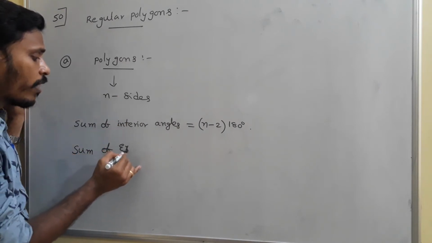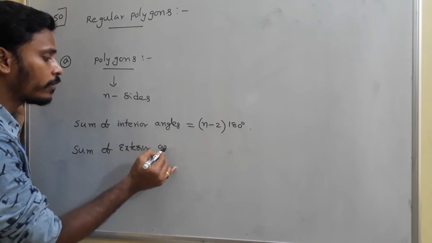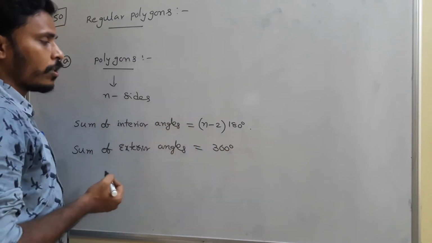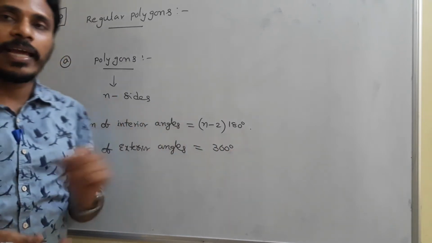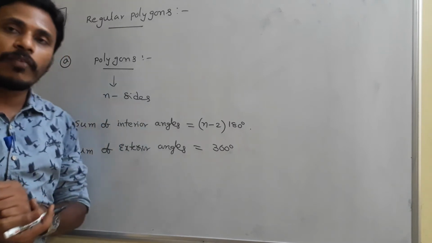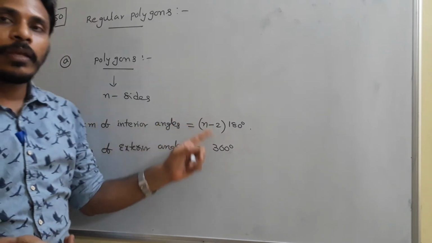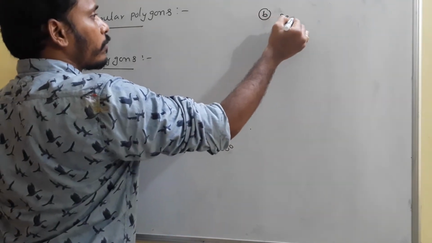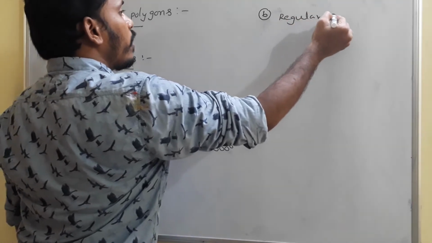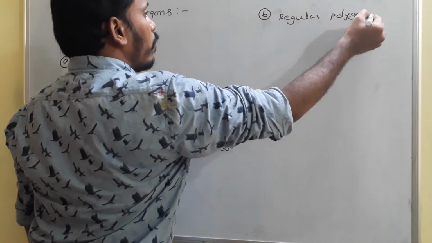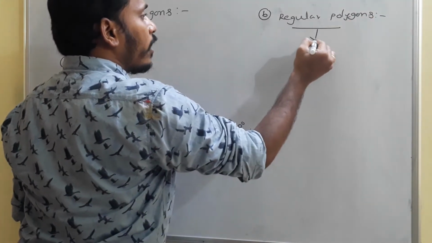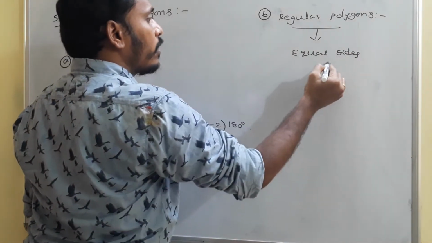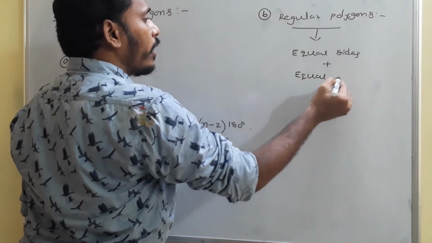Whereas the sum of exterior angles of a polygon is always 360 degrees. For a polygon, the sum of interior angles is (n minus 2) into 180, whereas the sum of exterior angles is equal to 360. It happens for every polygon, right? And the next thing is about regular polygons. A polygon contains more sides, more than 4 actually, whereas a regular polygon means equal sides and equal angles. Regular polygon means equal sides plus equal angles.